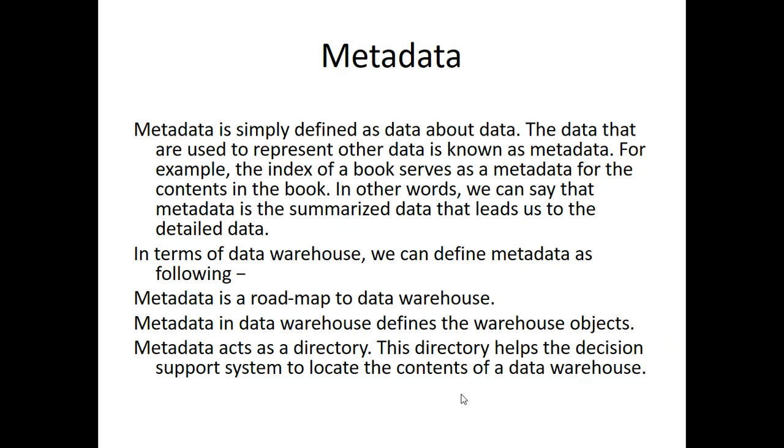Metadata: we want to know what exactly metadata is. Metadata is data about data. Metadata is simply defined as data about data. The data that is used to represent other data is known as metadata. For example, the index of a book is a metadata for the content in the textbook. If the index page is there, that is called metadata.